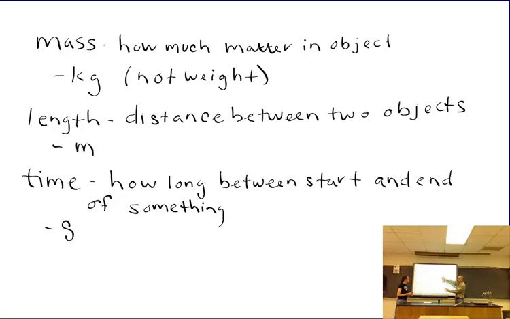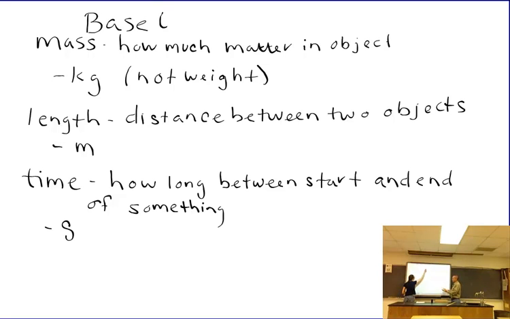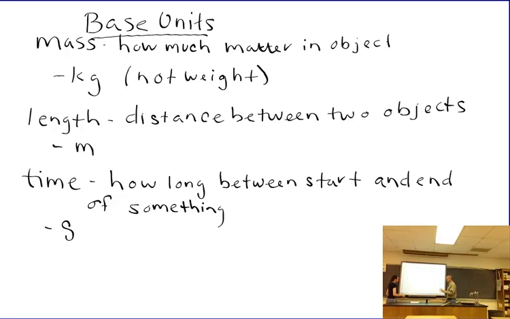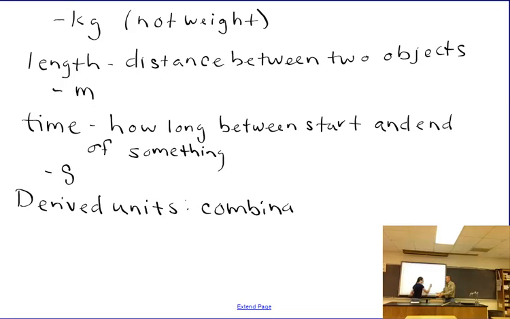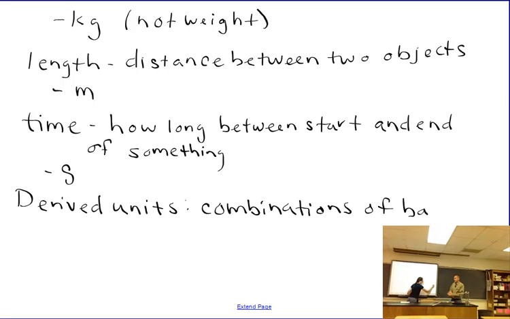So these are what we call our base units. These units are going to be combined to make other units called derived units. And you just had a perfect example. Speed. Speed is the derived unit, meters per second. Okay? And so there's actually a mathematical operation in that unit. It's a meter divided by a second. It's a distance divided by a duration of time. Okay? And that's a derived unit.